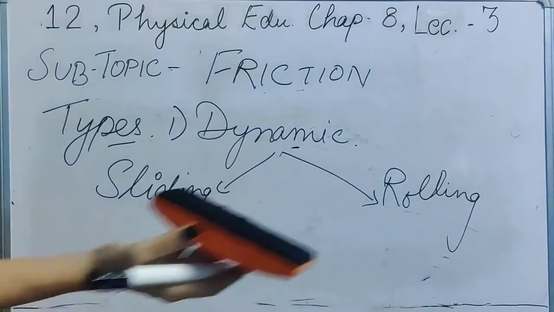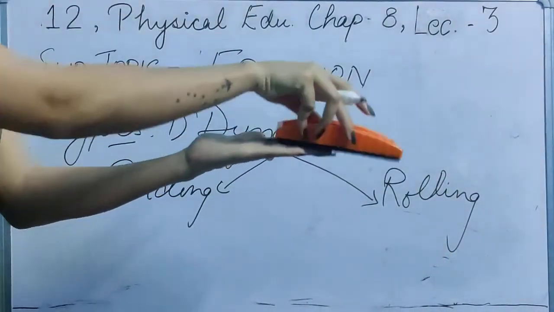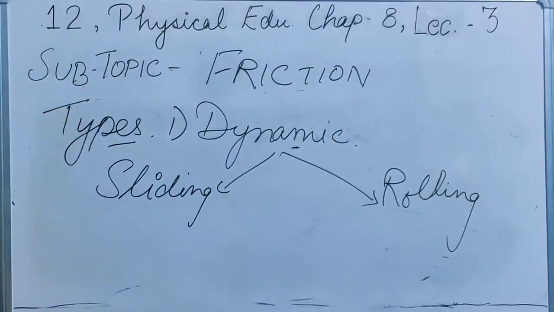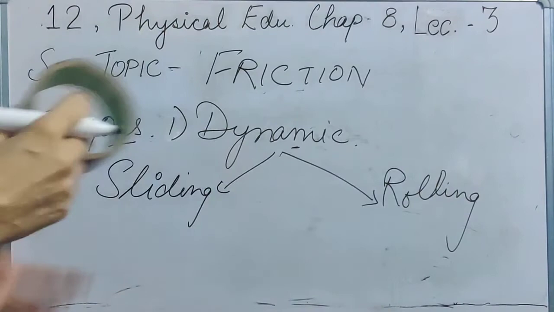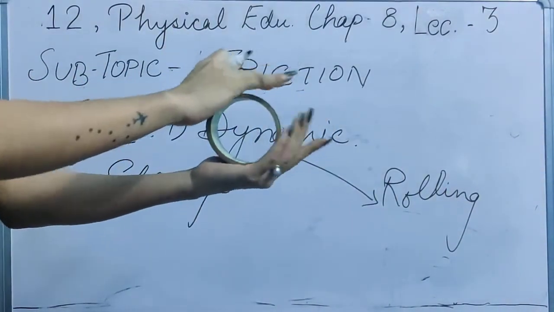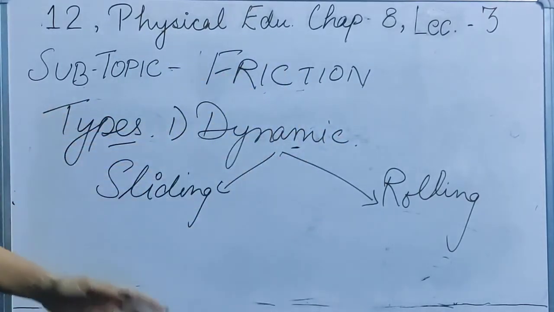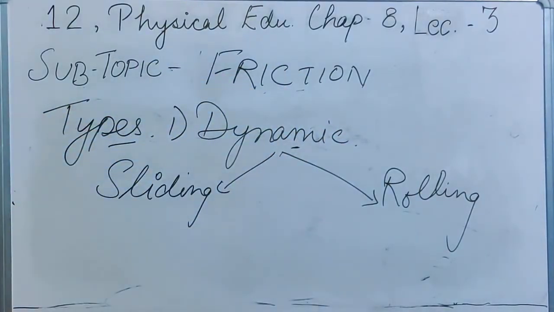Sliding friction, as I gave you the example, is when one object slides over another. For rolling friction, we have to take something round, so this particular thing is rolling over another. So this is your sliding and rolling friction.